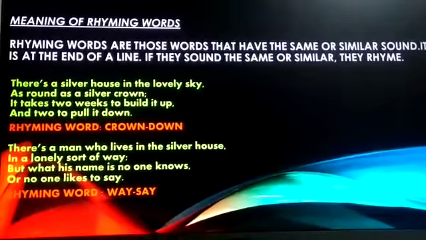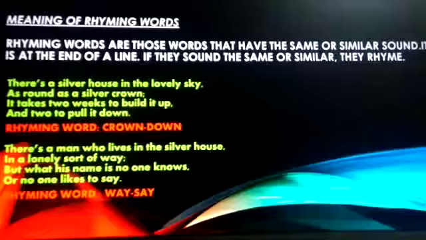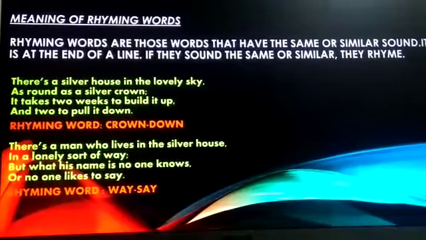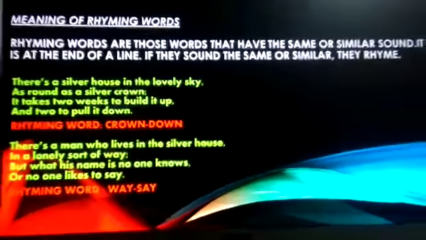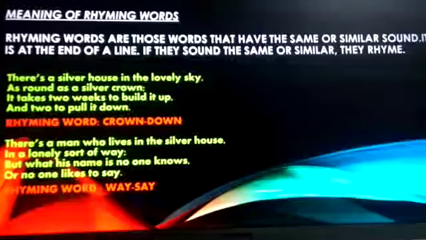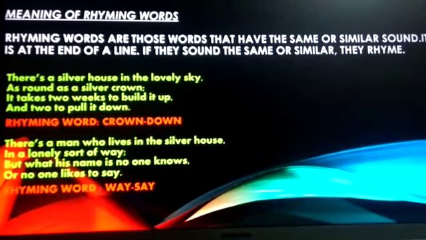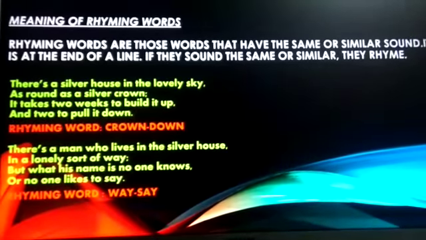There's a man who lives in the silver house in a lonely sort of way, but what his name is no one knows or no one likes to say. So in the second stanza, the first line ends with the word house. The second line ends with the word way. The third line ends with the word knows, whereas the fourth line ends with the word say.